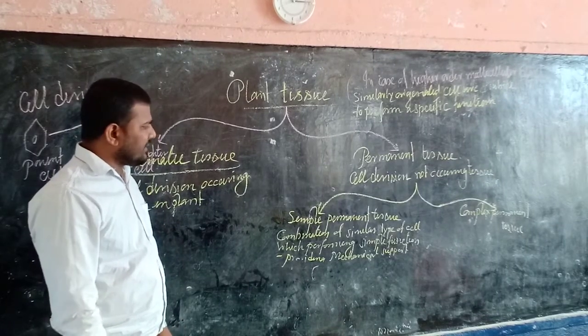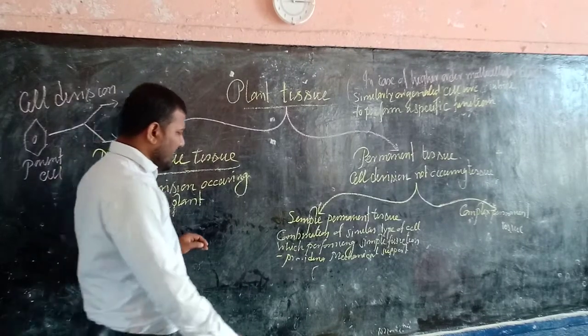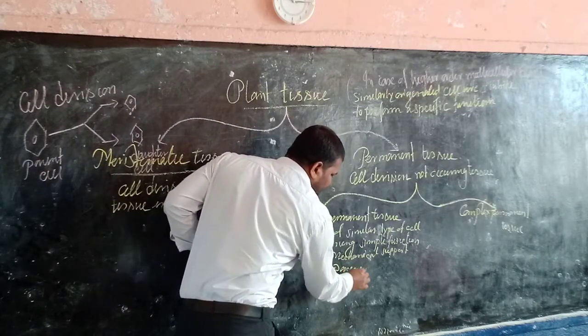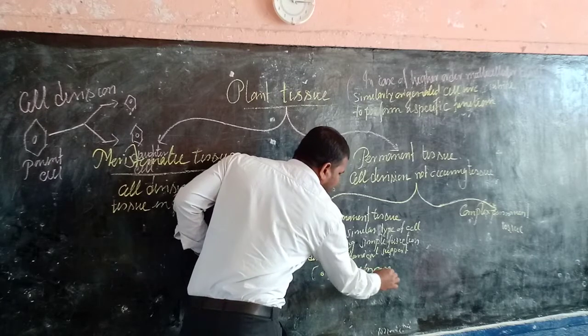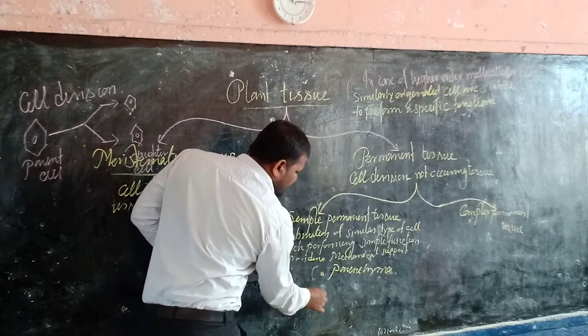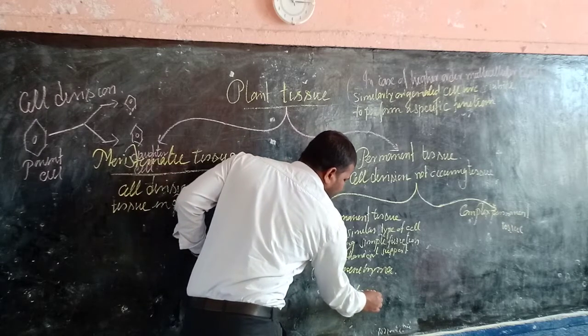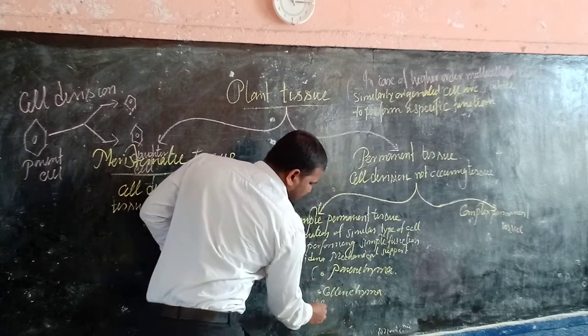So within the plant there are present three types of simple permanent tissue. One is the parenchyma. Second one is the collenchyma, and the third one is sclerenchyma.